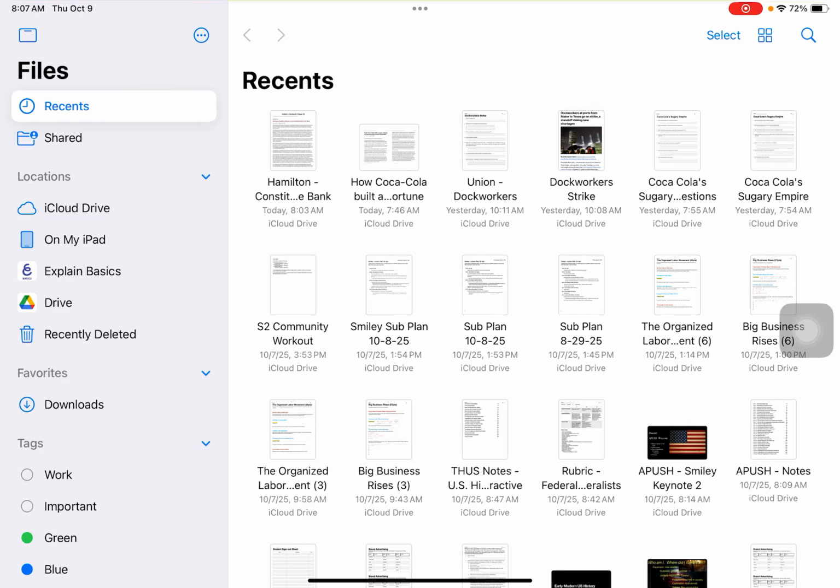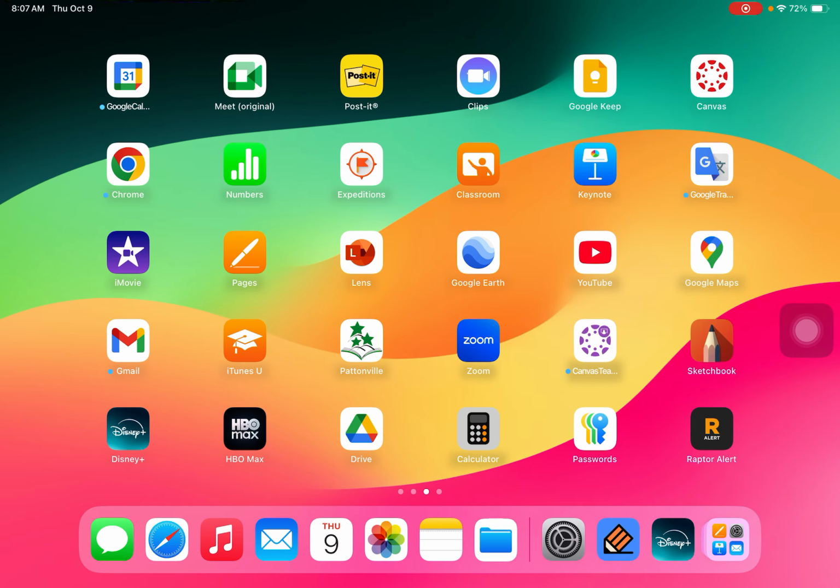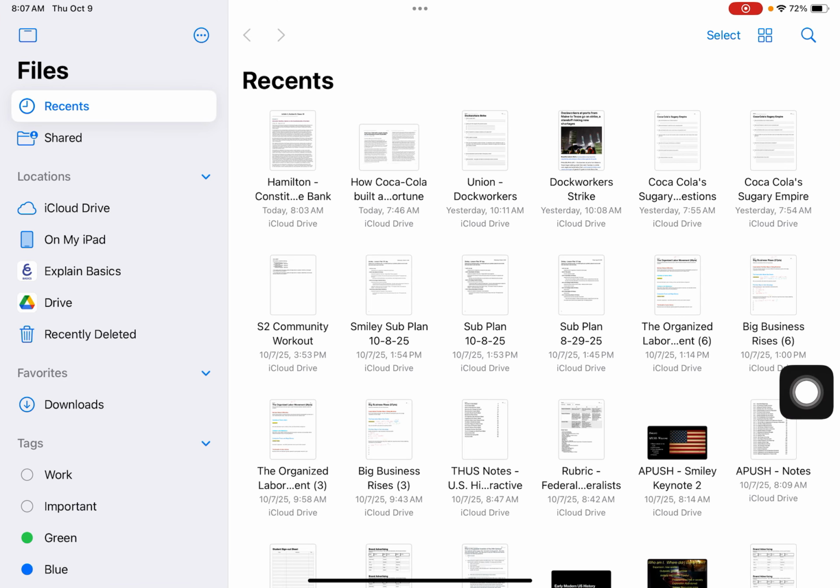As you can see here, on my list of files, I can just come down here to the bottom right-hand portion of my screen where my files are. I can then open up my files, come over here, I find Hamilton's Constitutionality of a National Bank. I would recommend saving these documents starting by writing the last name of the person that you're using, and then fill in the topic being addressed. So you can see that here, Hamilton, Constitutionality of a National Bank, because when you guys go to upload these into the Canvas assignment, when I'm going through and grading, it's going to be a lot easier for me to see, oh, this is the document, this who wrote it, and what is it about.